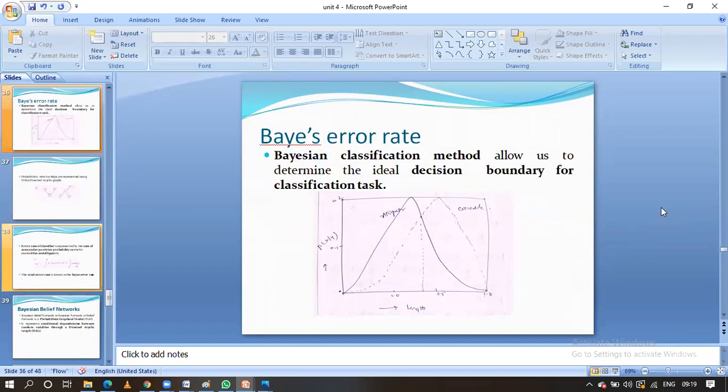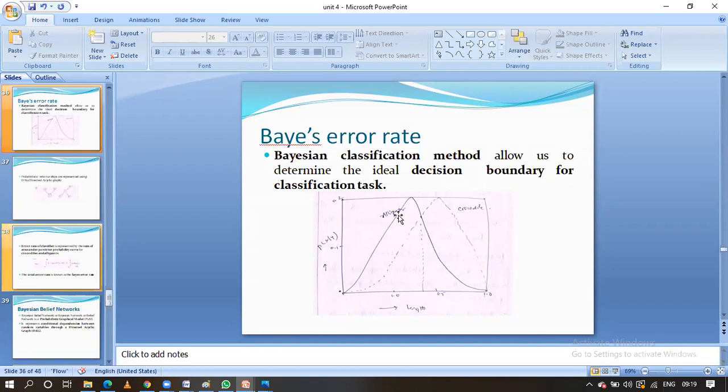Okay. And Bayes error rate, let us discuss here, guys. Bayesian classification error rate. The Bayesian classification method allows us to determine the ideal decision boundary for the classification task, guys. With the help of this Bayesian classification, we are going to classify and predict the unknown class records.